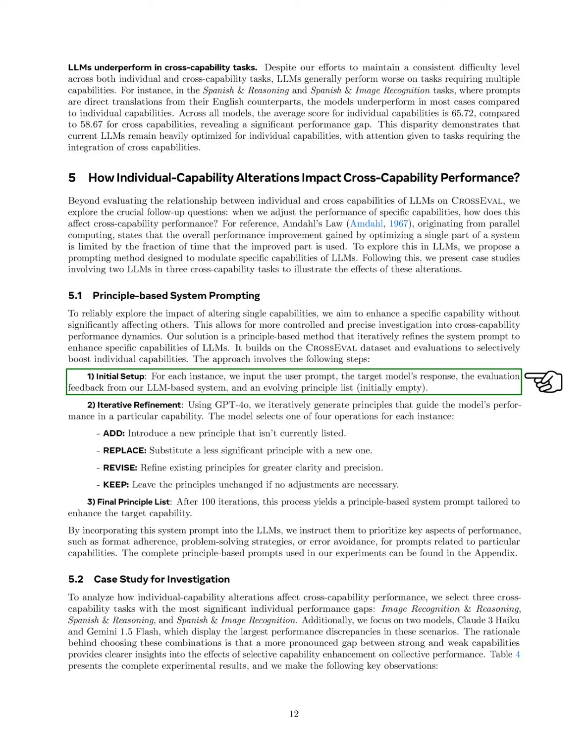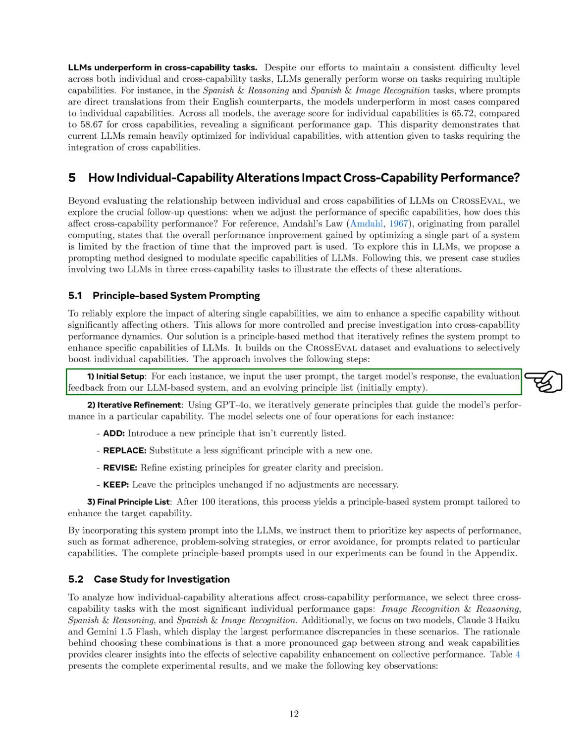However, for stronger capabilities like Spanish, the same prompting method shows limited effectiveness, suggesting that enhancing already strong capabilities is more difficult. We also confirm that the law of the weakest link effect remains after we make changes to individual capabilities. Specifically, when we improve the weaker capability in a cross-capability scenario, it significantly impacts overall performance, while changes to the stronger capability lead to only minor adjustments.